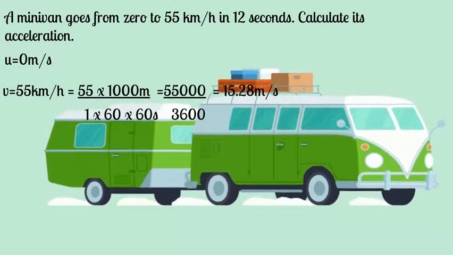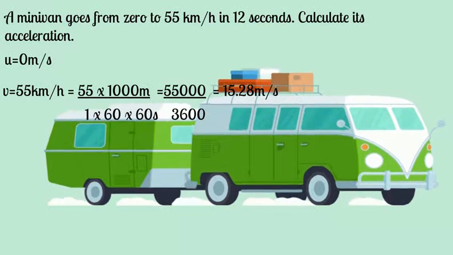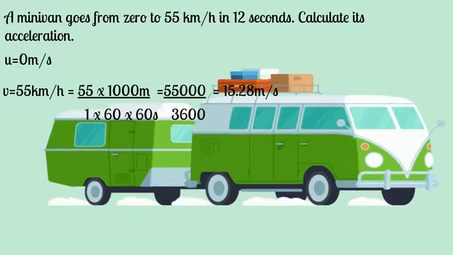Now we have 55 km per hour, and we need to convert it to meter per second because our SI unit is meter per second. To convert 55 km to meters, you need to multiply by 1000.